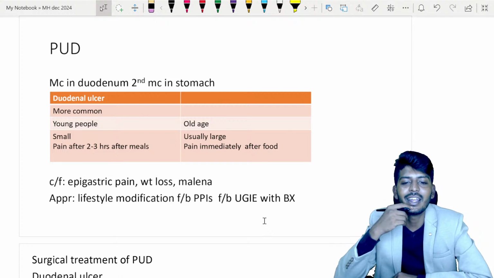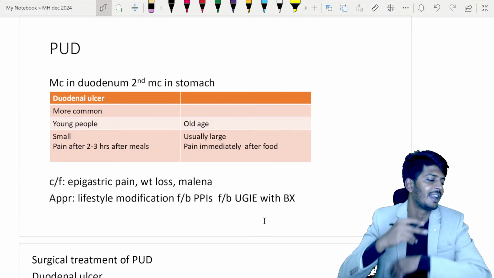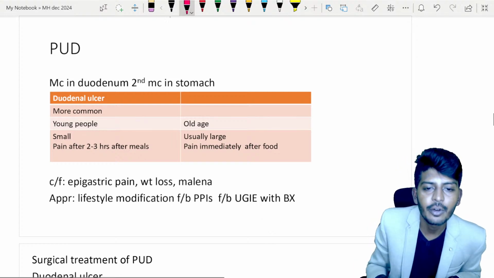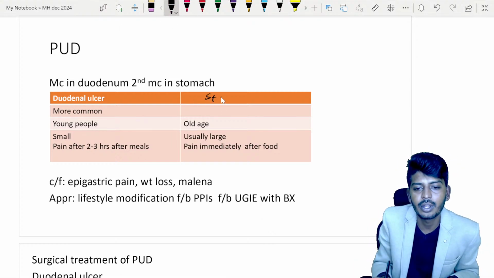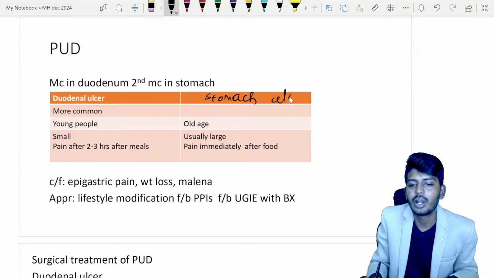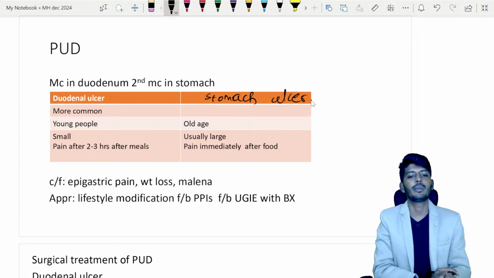So you cannot really say that it is less important or that it will not come. This is a very possible question. Okay, so we have duodenal ulcer and we have one more thing called stomach ulcer. Now, what is the difference between a duodenal ulcer and a stomach ulcer?